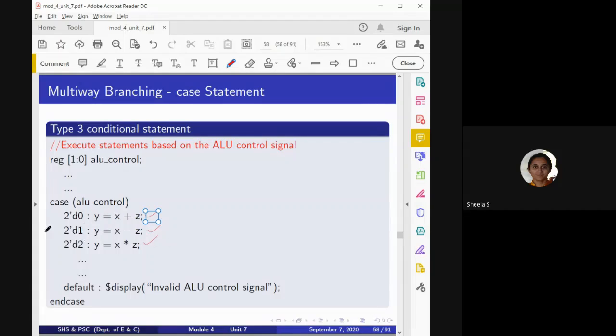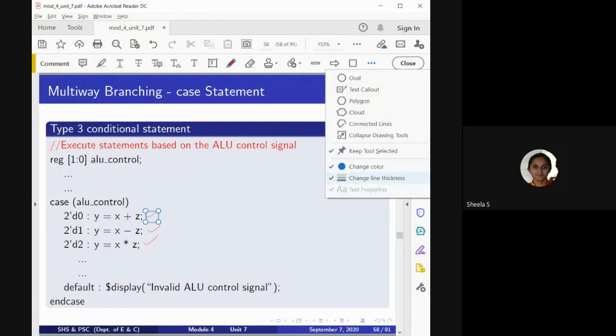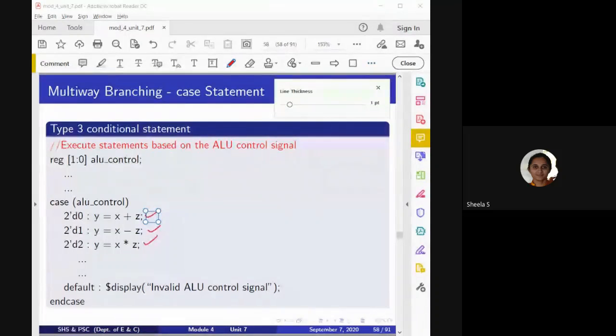If none of these alternatives are true, suppose the input is equal to 1x. I have not mentioned this condition. I have mentioned only 0, 1, 2. What about the output I should get for inputs like 1x, or if both the bits of the ALU control are equal to Z? In that case, what should be the corresponding output? For that, I am using the default statement.